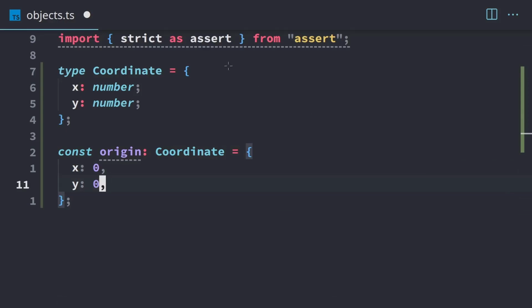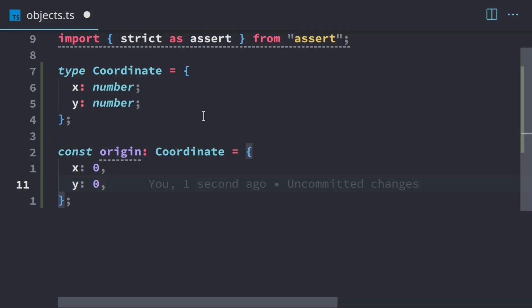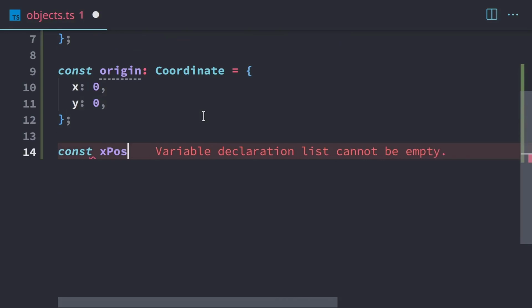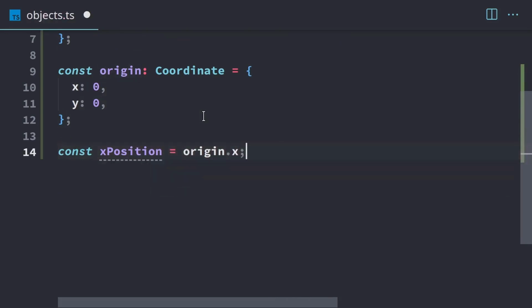So one thing I do want to note: when you create the type alias here, we end each property with a semicolon. When we create an actual instance of the object where we set the data, we use commas at the end. That's just a slight difference, but it is important. If we want to access an individual property within this coordinate, we need to use dot notation. So I'm going to call this x position, and we're going to access origin.x. And so that'll grab the x.